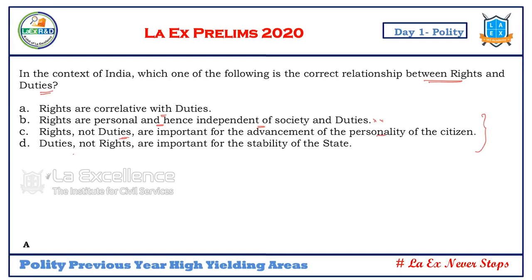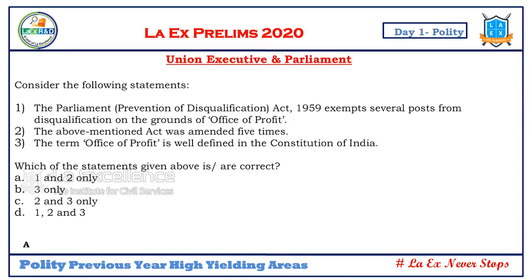If you protect the rights of the citizens, then only the state can be stable in a democracy. So, in this context, only some rights are correlated with the duties, which fits into this discussion. When you read these statements, your heart will not go for this. Statement-wise, they appear very wrong, because from a greater understanding of the things, this appears to be very wrong. So laymen also will have an issue in answering this.